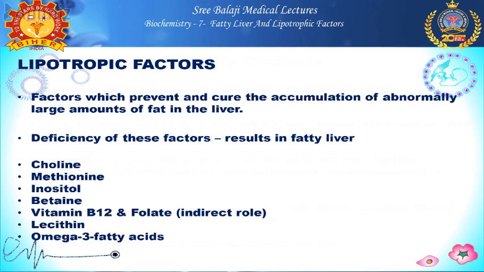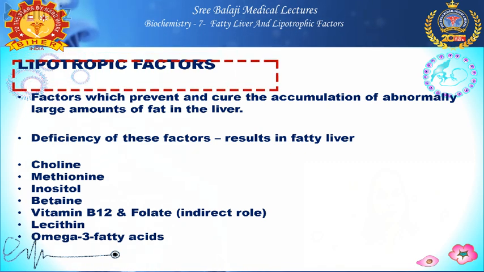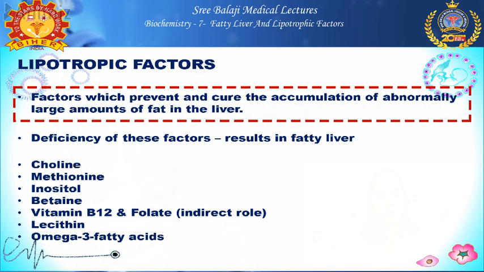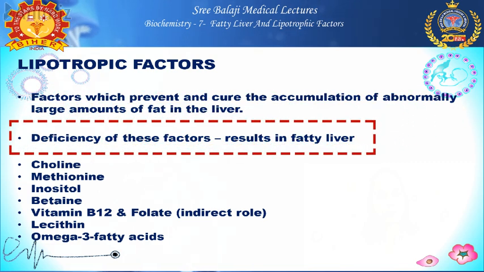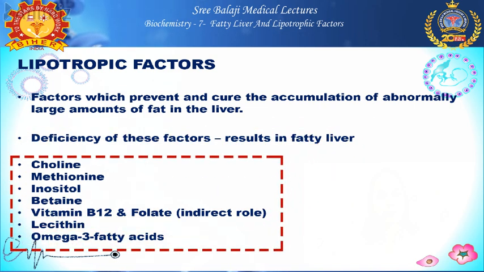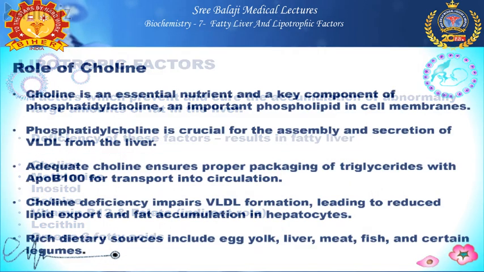Now, how can we prevent this fatty liver? It is mainly by the use of lipotrophic factors. What are lipotrophic factors? They are factors which prevent and cure the accumulation of abnormally large amounts of fat in the liver. So deficiency of these lipotrophic factors will result in fatty liver. Some of the lipotrophic factors are choline, methionine, inositol, betaine, vitamin B12, folate, which has an indirect role, lecithin, omega-3 fatty acids. What's the role of choline?